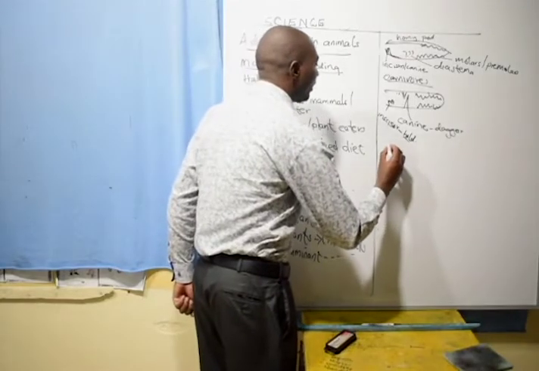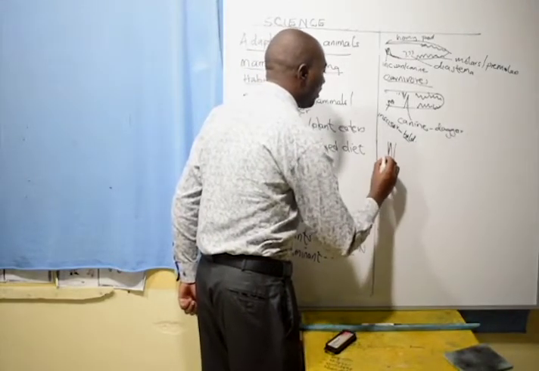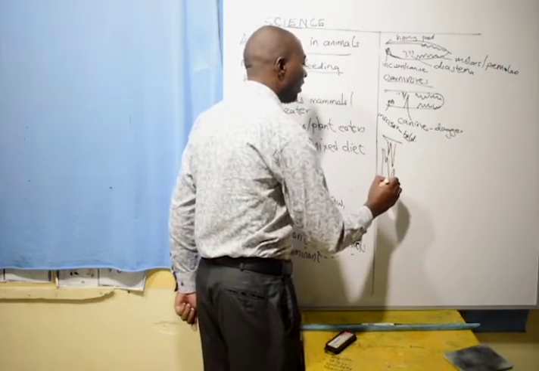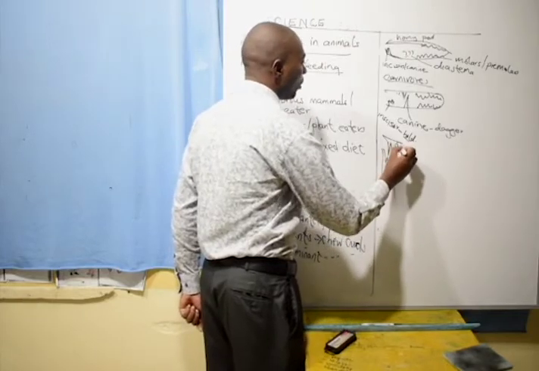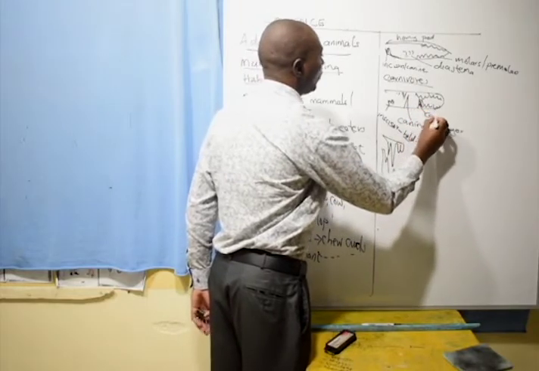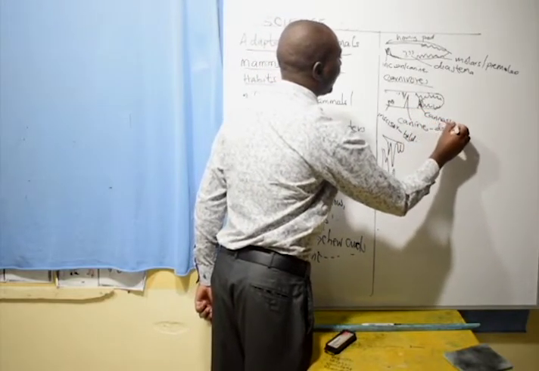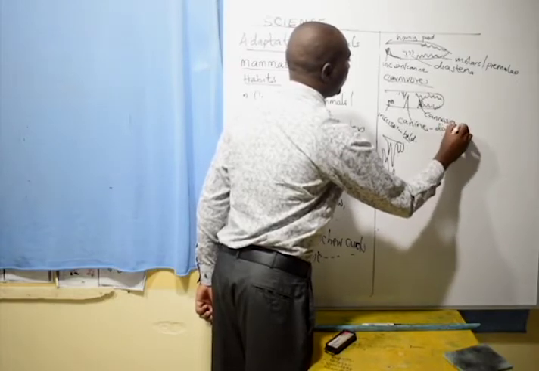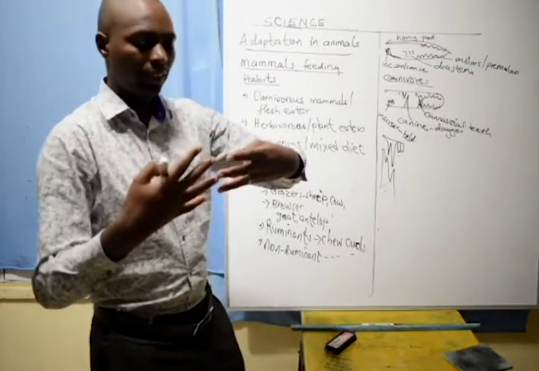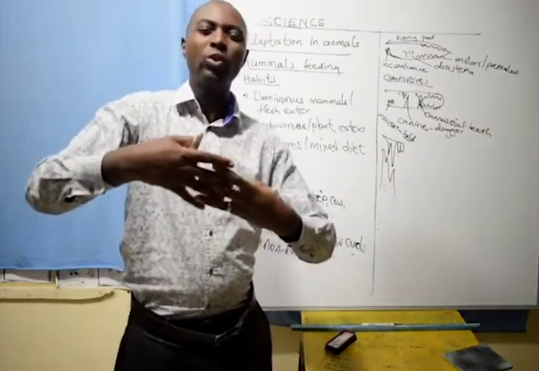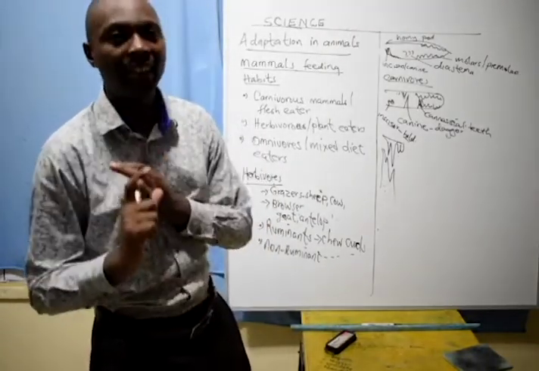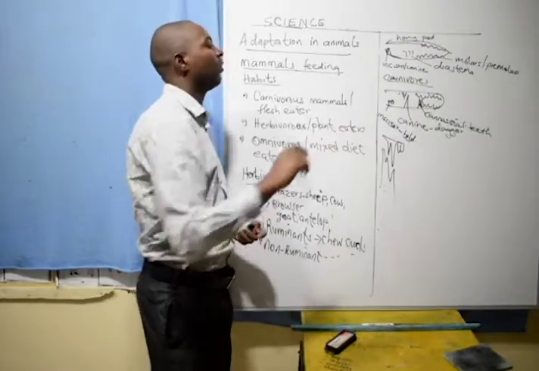Then the carnivores have a special tooth. One of them is the last premolar, the other one is the first molar. So this tooth, which is around here, we call the carnassial teeth. The carnassial teeth look like scissors because they grind against each other. They are used for two functions. One, breaking bones. Two, slicing flesh. And the molars are used for grinding flesh.